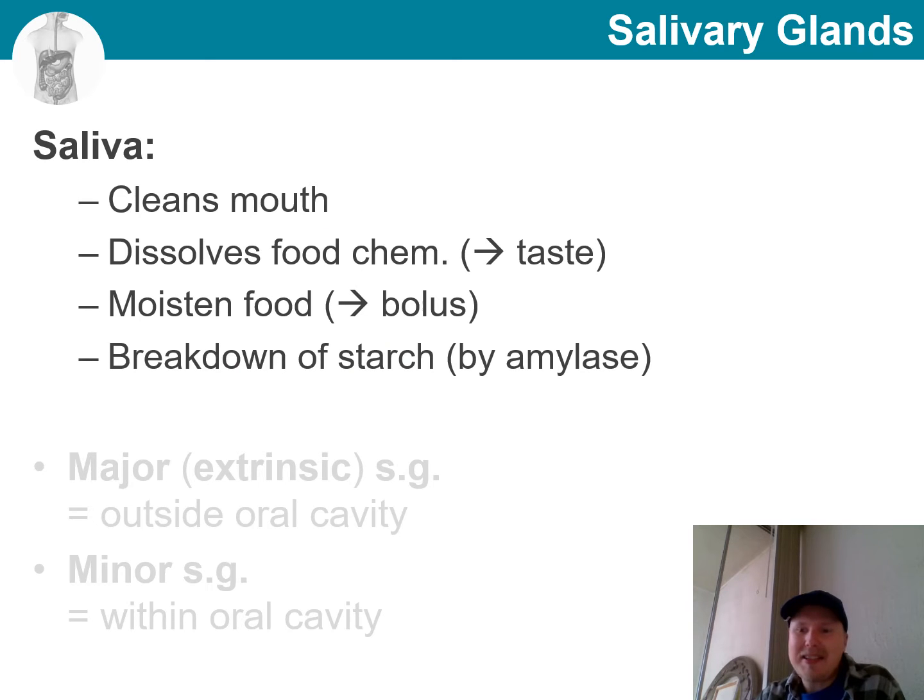So next, let's talk about saliva. Saliva is important for us for many reasons. It cleanses the mouth. It also dissolves food chemicals so that they are available for taste to detect. Further, saliva moistens the food in mouth so that we can form it into this solid ball-like structure that is easier to swallow. And saliva is responsible for the food breakdown, starting already at the level of the mouth, as salivary amylase enzymes start to break down starches.